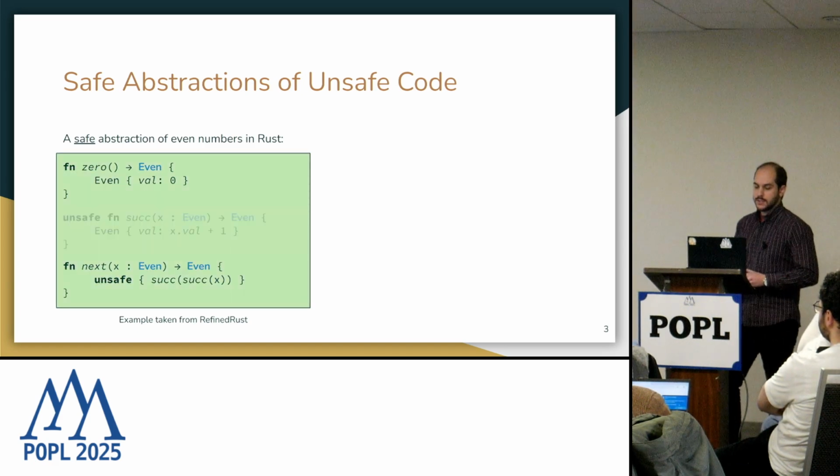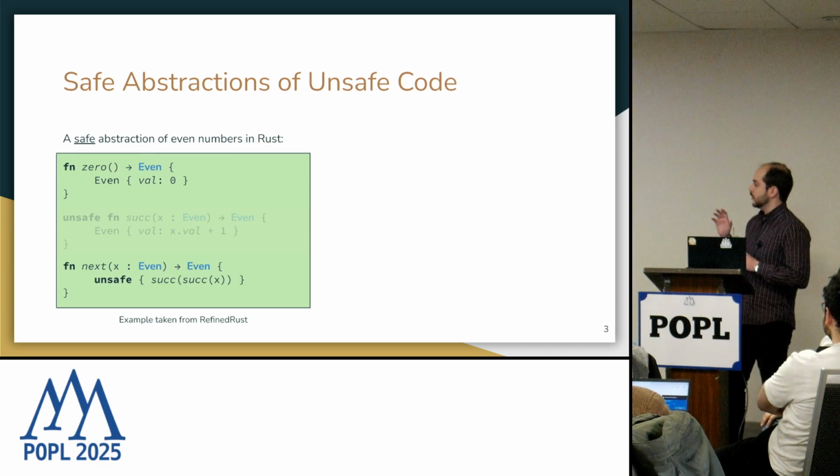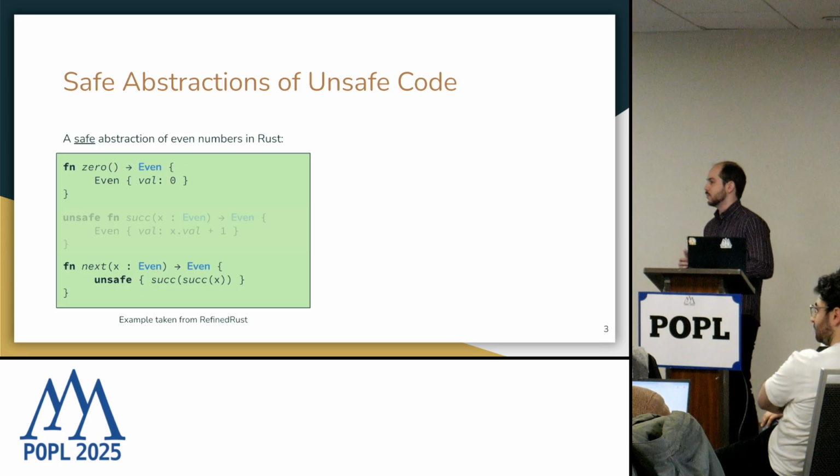And we can say that this is a safe abstraction for even numbers because as long as we interact with this library using only safe functions, then we are guaranteed to never break the assumptions that we can make on elements of the type even.